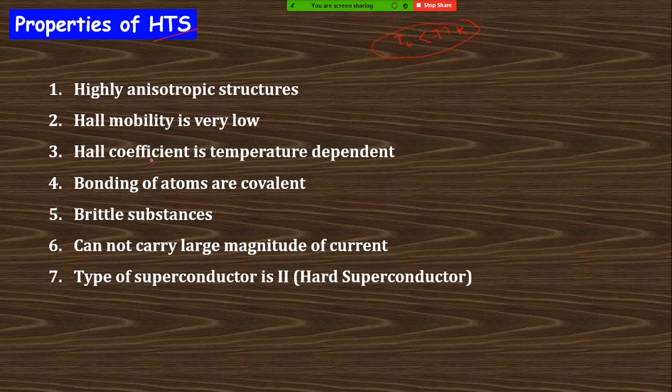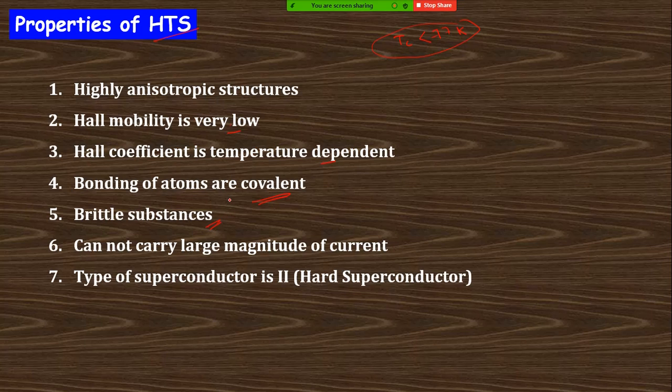That's why we listed out these properties: the highly anisotropic structure of high temperature superconductors. Their Hall mobility is very low. The Hall coefficient is temperature dependent. Bonding of atoms is covalent. They are covalent bonding.